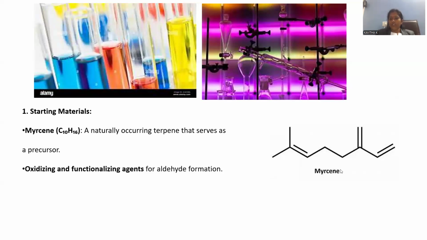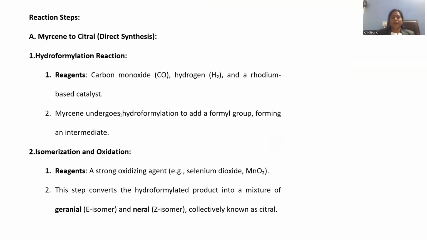In order to convert this myrcene into citral, the important criterion will be an oxidizing agent, because we have to introduce oxygen over this molecule, right? That's why an aldehyde group should be generated. That's why an oxidizing agent is required. For that purpose, initially carbon monoxide and hydrogen are to be taken. Whenever carbon monoxide and hydrogen are added, oxygen will be inserted and an aldehyde group will be generated over there.